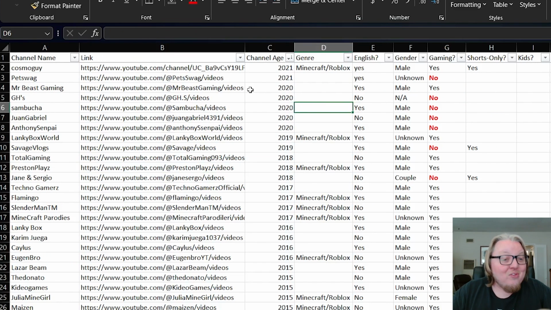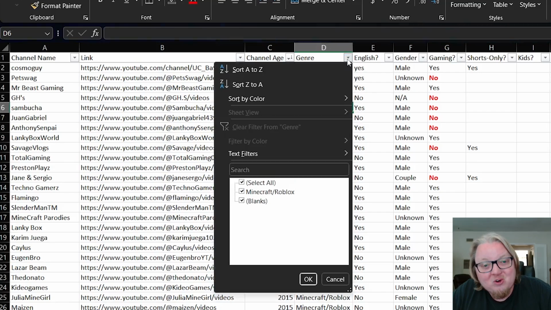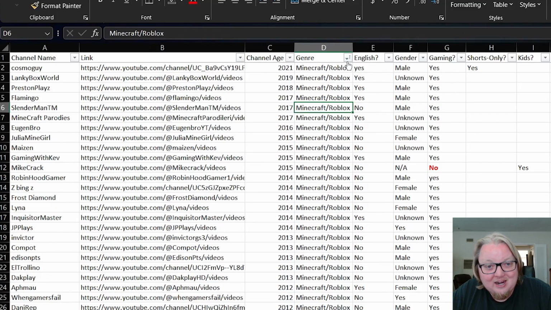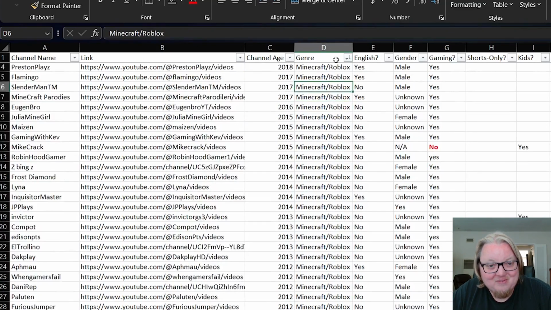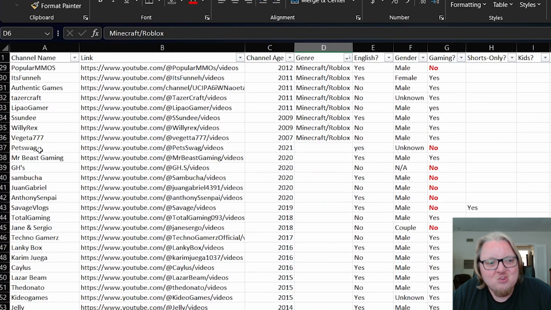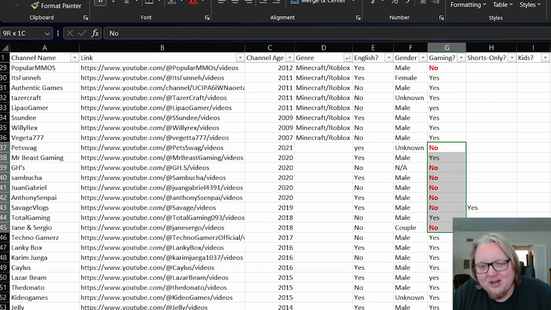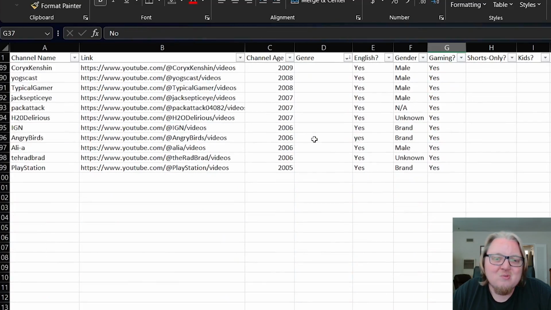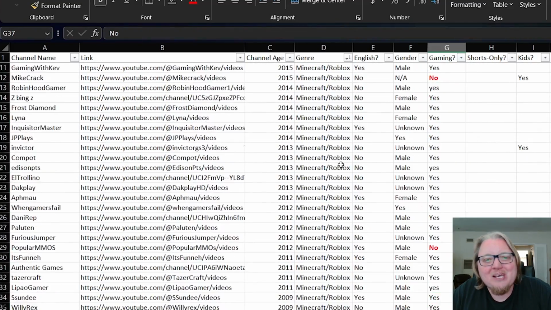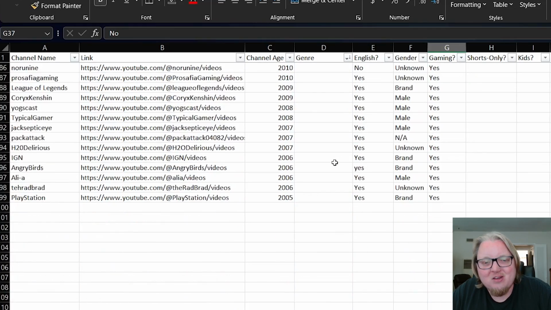So with this data built, we can now actually start to look at these thumbnails. So this first section is going to be entirely not Minecraft and Roblox content. It's going to be just general gaming content. Anything that falls under no, we're not even going to talk about in this video. So, it's really like we'll be looking at the top 60 or 70 channels in the gaming space.